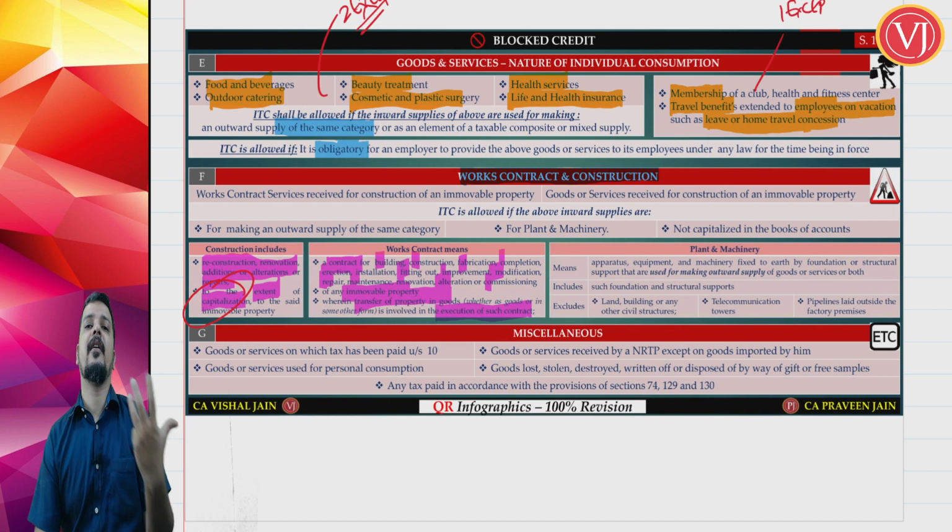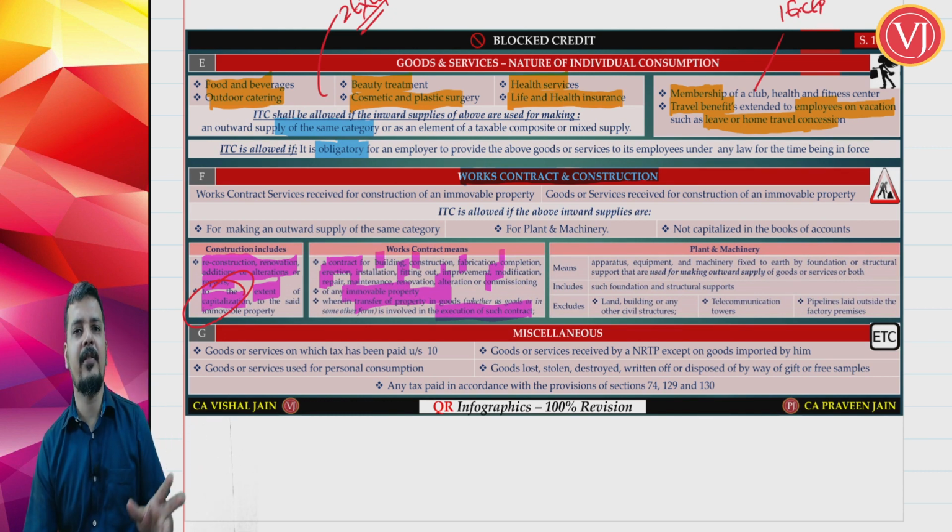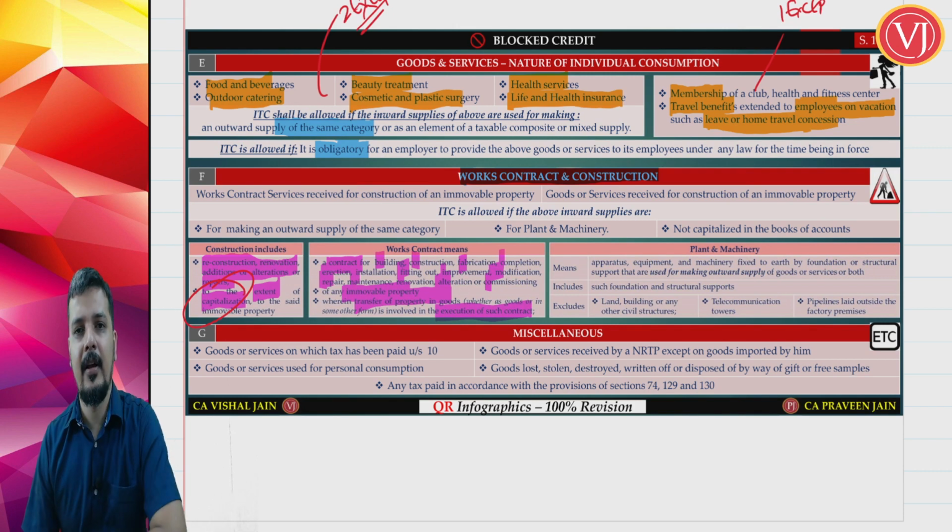Both these are taken as supply of services. We have seen that in Schedule 2. Whether it is construction or works contract, they are called supply of services.